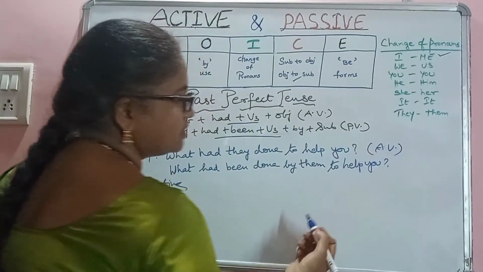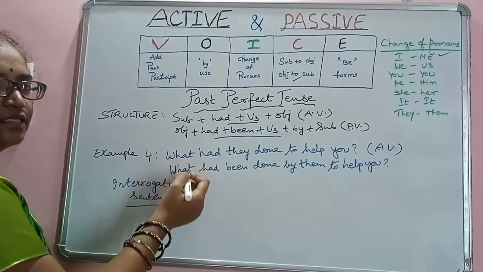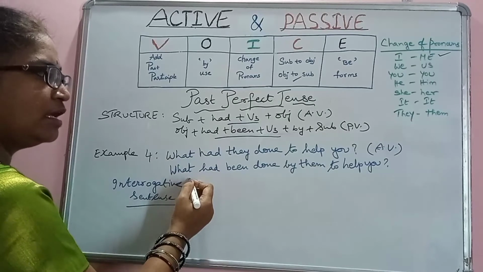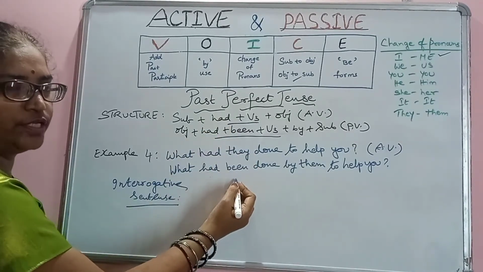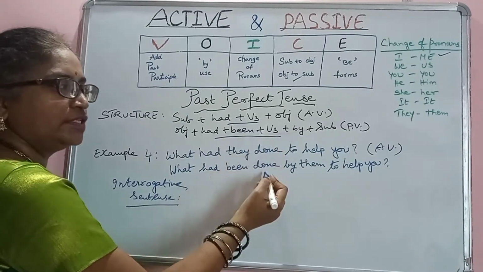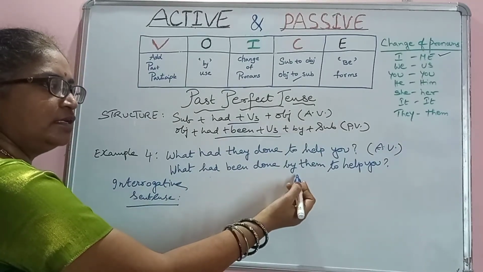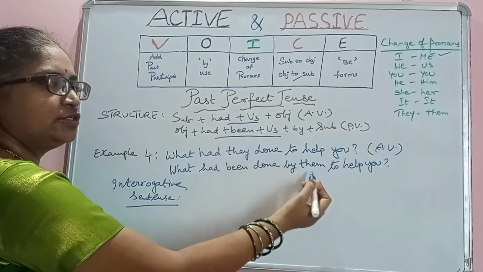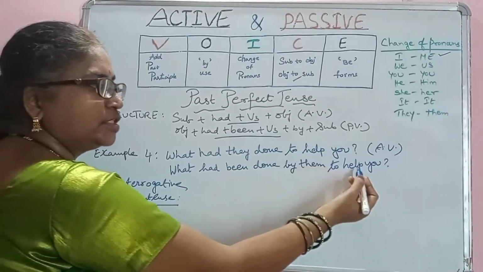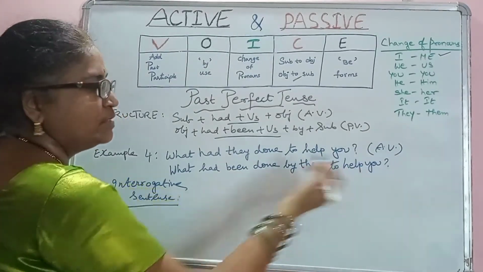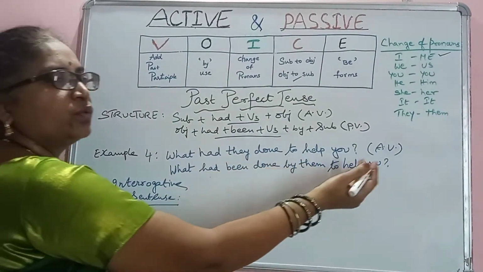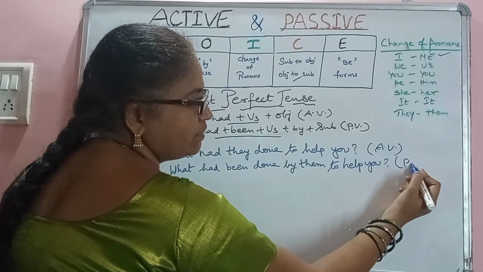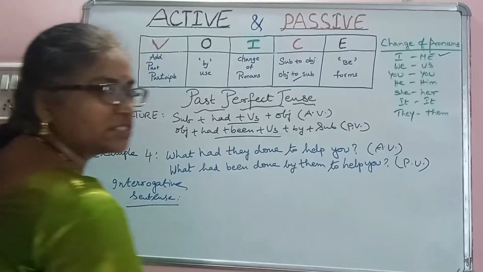When we change this into passive voice, apply the same question form as usual, and had has to be used as usual, and been, apply been over here, and done as the V3 form, and by them, they changes into them, and there's another object here mentioned: to help you. So very simple way: what had been done by them to help you? This is a passive voice structure.